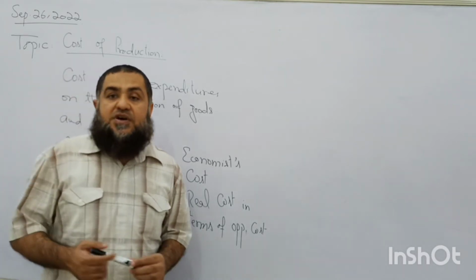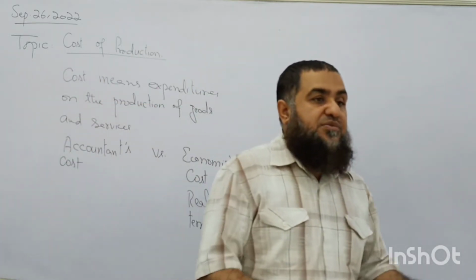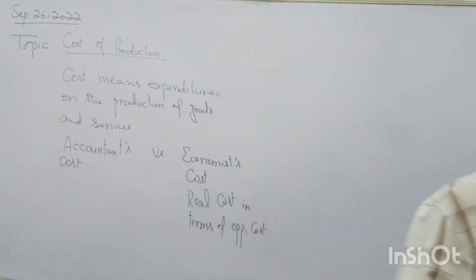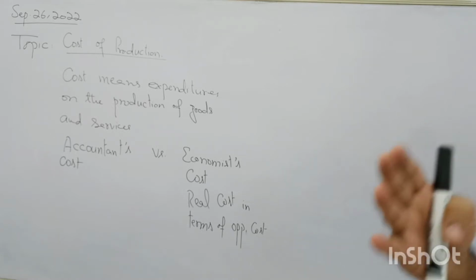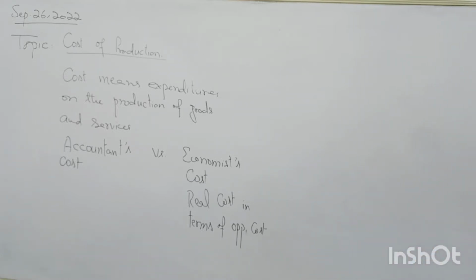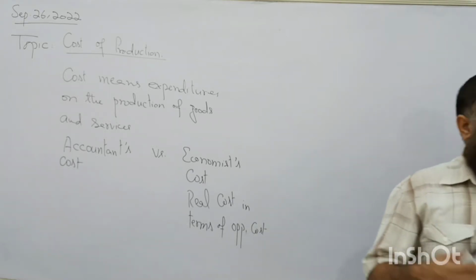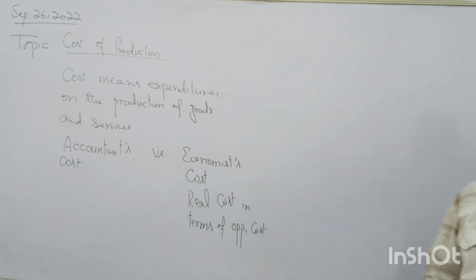And the same is the case, for example, I am teaching over here, I am drawing a salary from this institution. So when I start my own business venture, what happens? This will be my opportunity cost to give time to my own business. So I will ask my business or the firm, okay, this is the opportunity cost I am sacrificing for the sake of this business activity. You have to pay me this type of wage rate or salary.